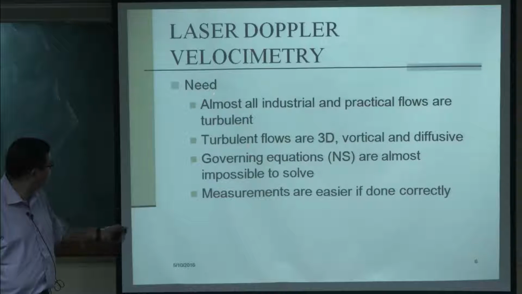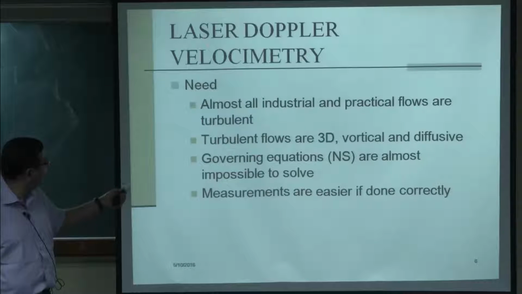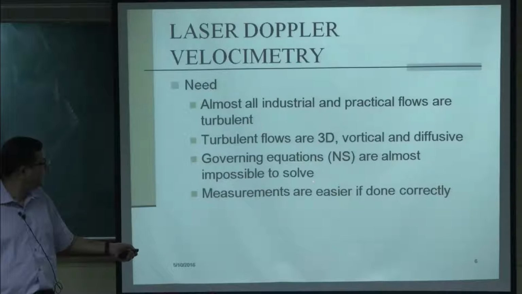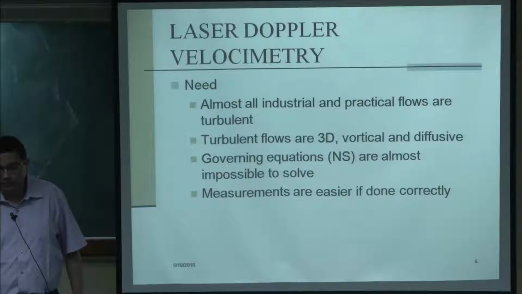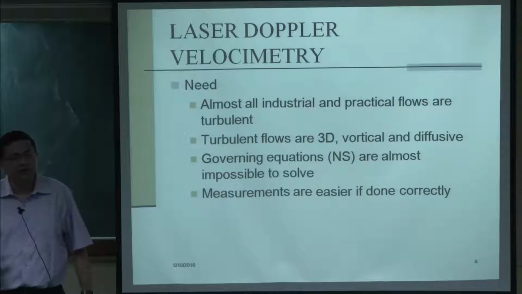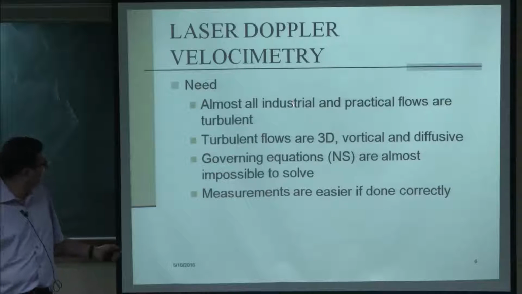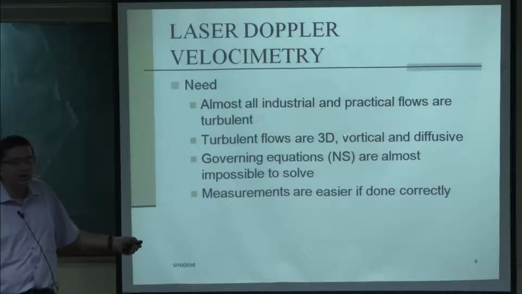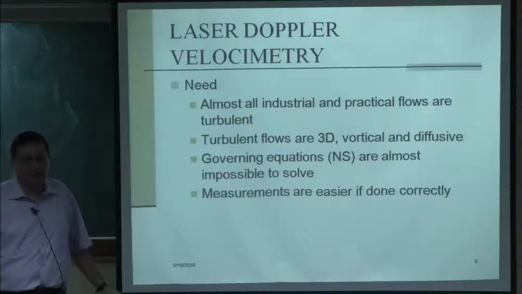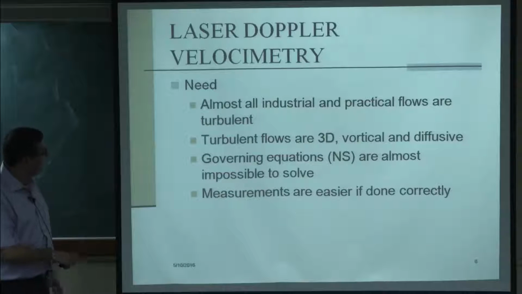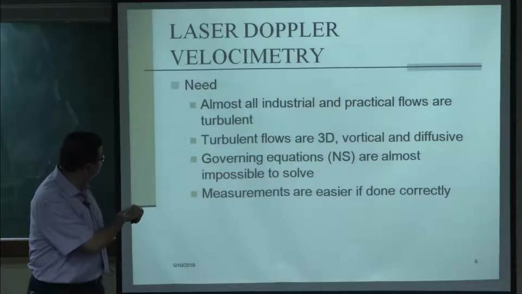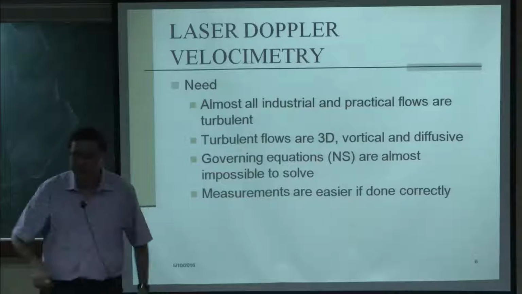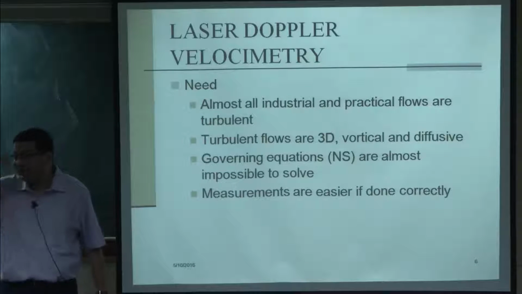So there is a need to perform velocity measurement with accuracy, and like I mentioned, without having to put a probe in the flow field, because if I put a probe in the flow field, immediately the flow field is going to change. So we need a technique to measure the velocity field, or the variation of velocity with time at a particular point, with better accuracy. And by the way, another problem is that if you look at practical industrial problems, the turbulence levels are fairly high.